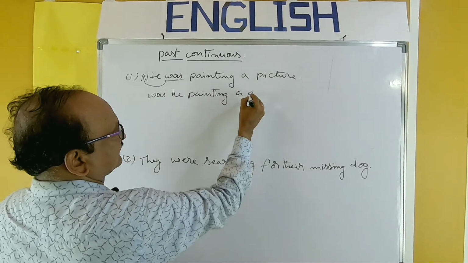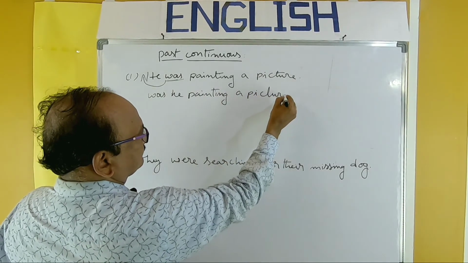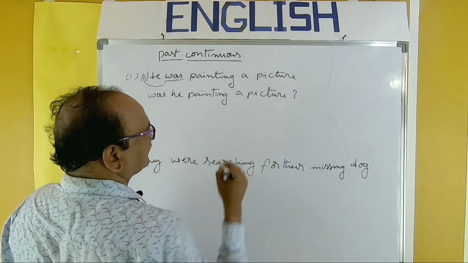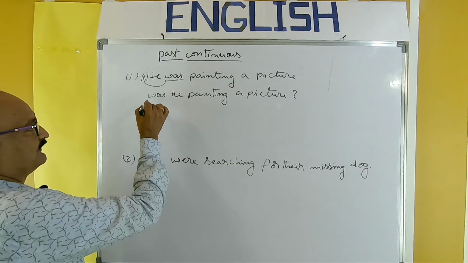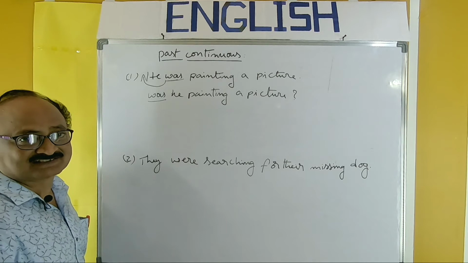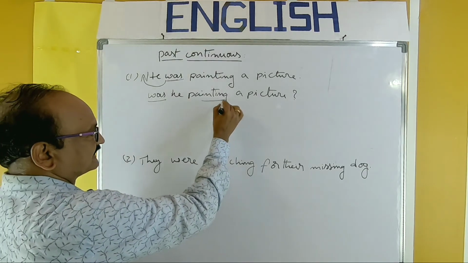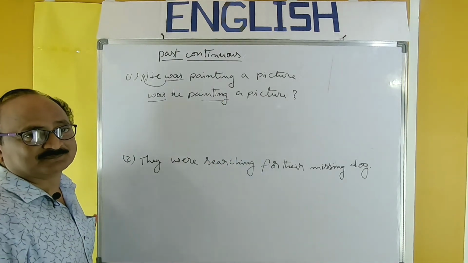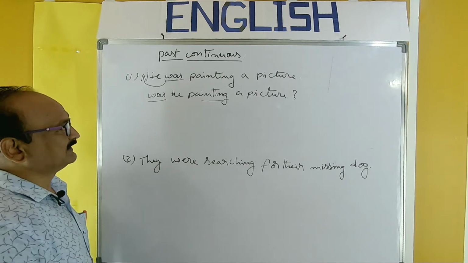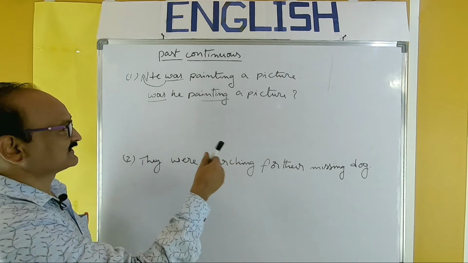Was he painting a picture? So whenever we begin the sentence like this, was in past continuous, don't forget using ing form. That is present participle. Was he painting a picture?